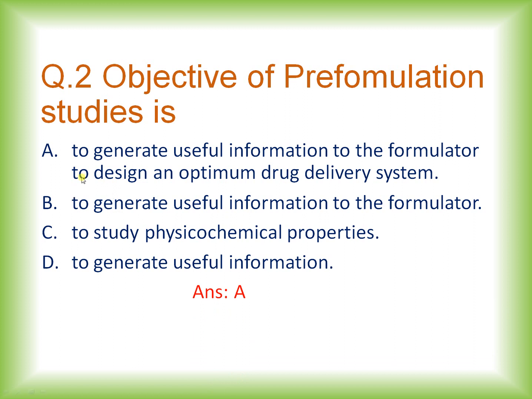option A. So we can say the objectives of pre-formulation studies are to generate useful information to the formulator to design an optimum drug delivery system. As we have seen in the first question, pre-formulation is a stage of drug development in which physicochemical properties of a drug substance are studied to design a safe drug delivery system. So the primary objective of pre-formulation studies is to generate useful information so that the formulator can design an optimum drug delivery system which is safe, stable and effective.